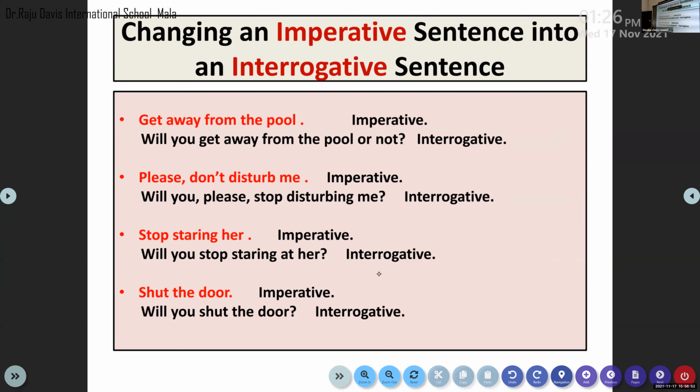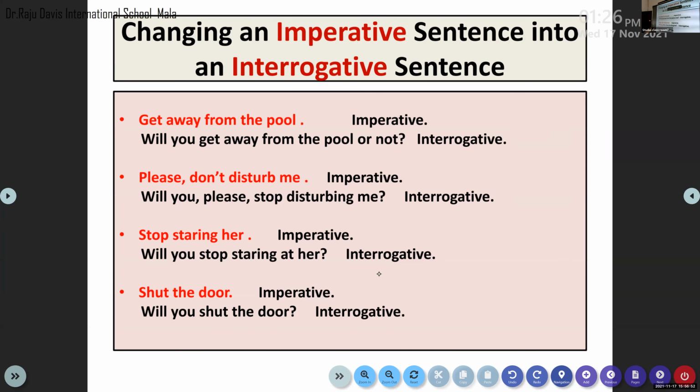Please don't disturb me, imperative, please, it's a request. Again we start with will you. Will you please stop disturbing me? See, I have included the word please also. It is easy. If your imperative sentence is stop staring here, when you change this imperative sentence into a question, start your interrogative sentence with will you stop staring at her, right? Shut the door, imperative, will you shut the door?